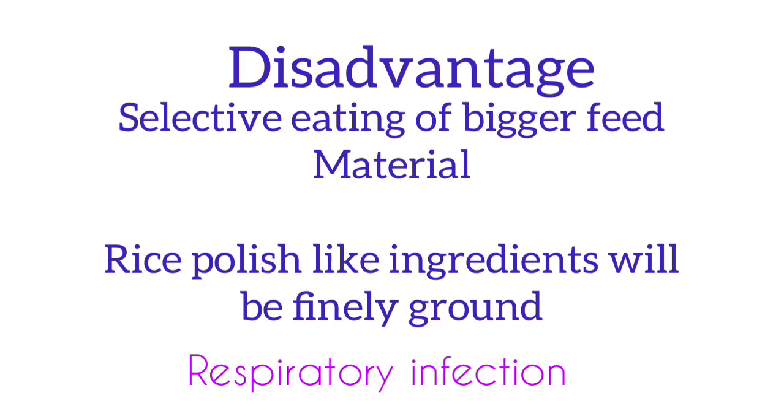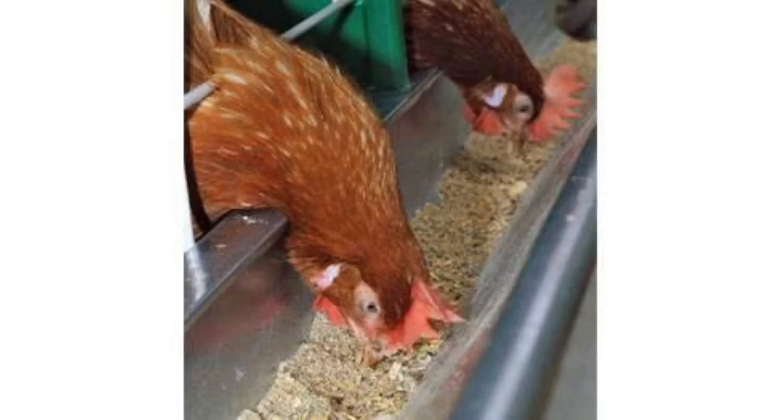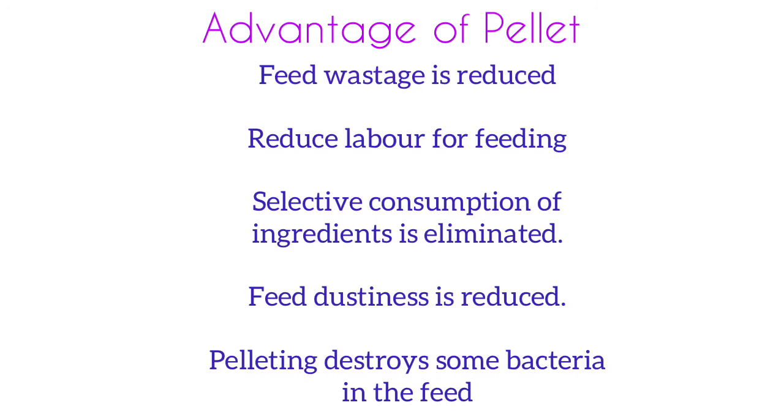See, in mash, there will be different size particles. So the birds prefer to eat the bigger size feed material like the maize or the rice, and the materials which are finely ground like the rice polish will be left out. There is also a chance of feed wastage. Then the fine particles may reach the respiratory system and can cause respiratory infections.